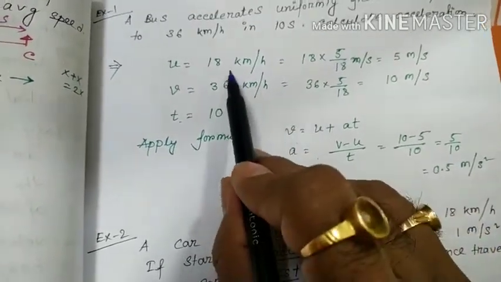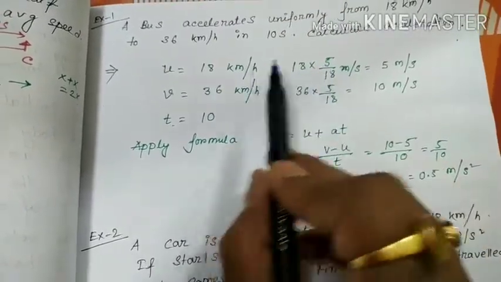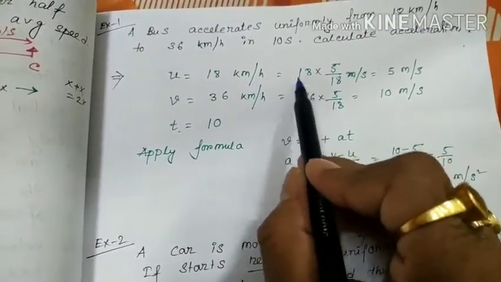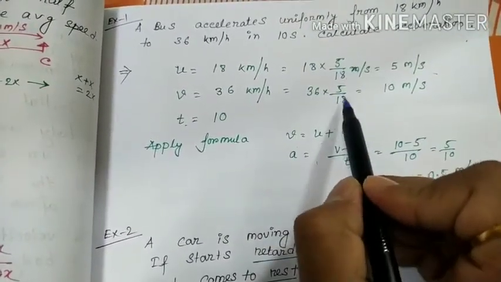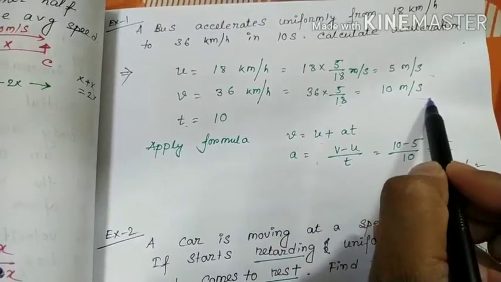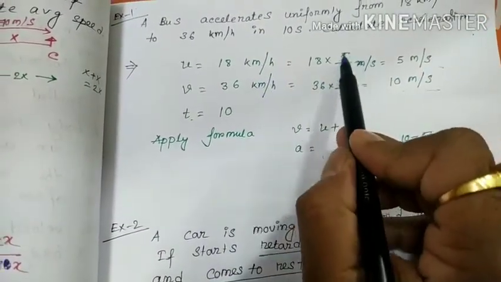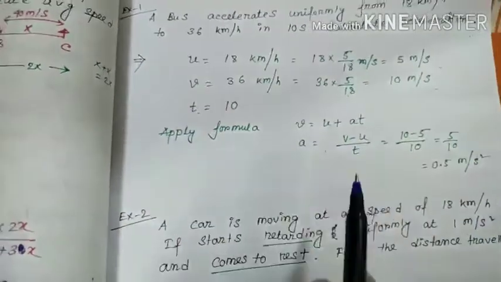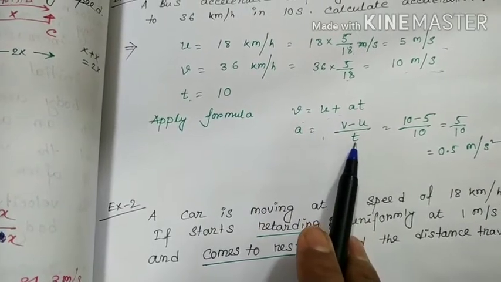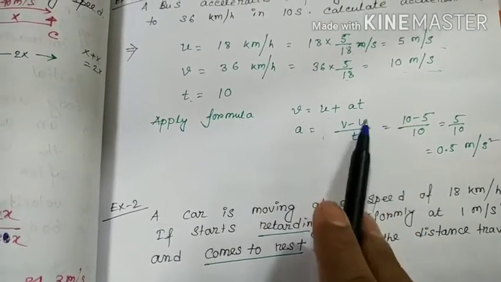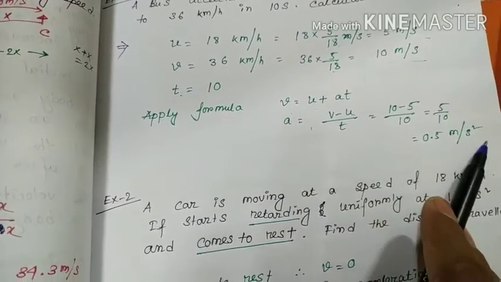But first of all, convert 18 km per hour: 18 into 5 by 18. Remember this, I have already told this. 18 into 5 by 18 is 5 meter per second. 36 into 5 by 18 is 10 meter per second. When you convert kilometer per hour to meter per second, just multiply by 5 by 18, right? v is equal to u plus at, so a is equal to v minus u by t. v value is 10, u value is 5, t value is 10. 5 by 10, 0.5 meter per second square.